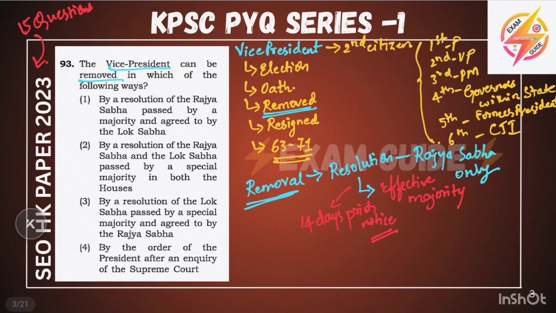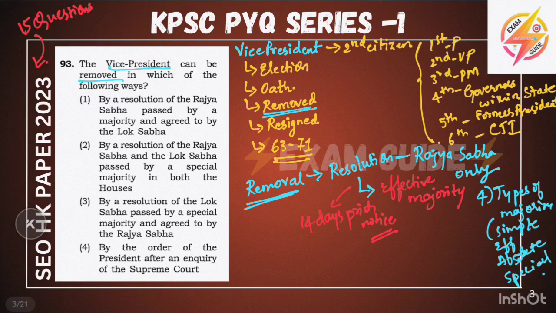And you must also see the difference between the 4 types of majority. Very important for all GK exams: simple, effective, absolute, and special. And now we will read the question another time and solve it. The Vice President can be removed in which of the following ways? Okay, the Vice President is related to the Rajya Sabha. And how he will be removed, we will see.